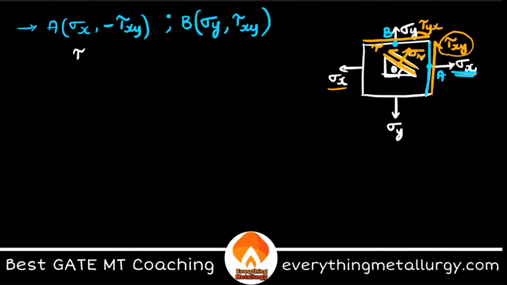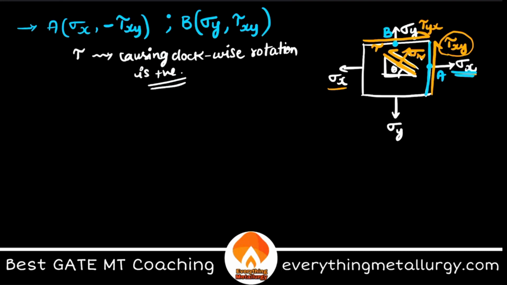Cool, yeah. So tau is nothing but the shear stress. Tau, which is causing a clockwise rotation, a clockwise movement, is positive. So what did I say? Shear stress which is causing a clockwise rotation is positive. Now what is clockwise and what is anti-clockwise?